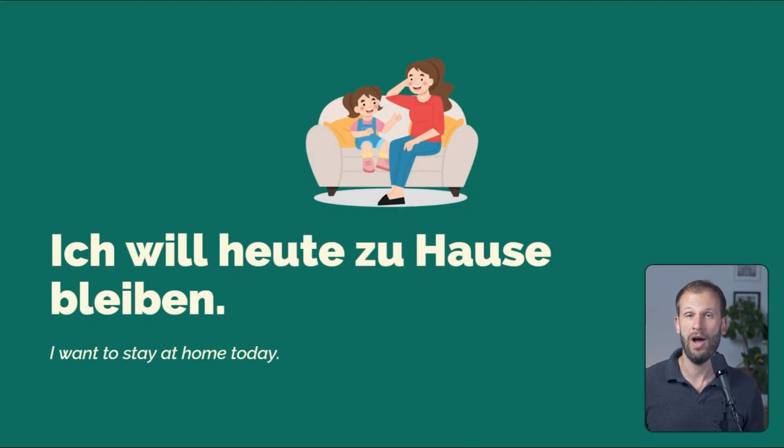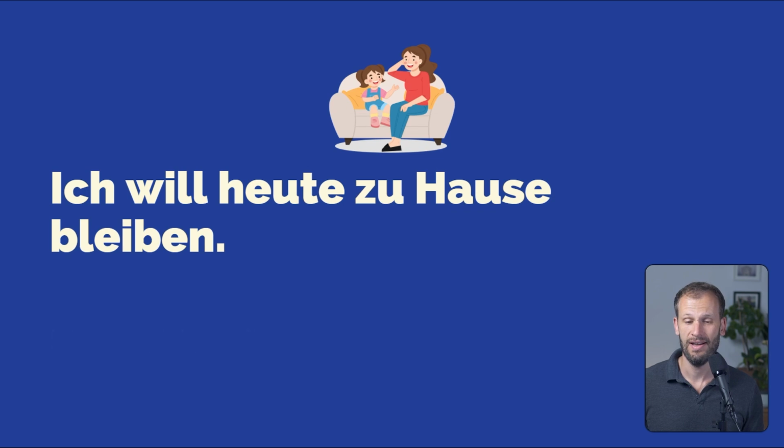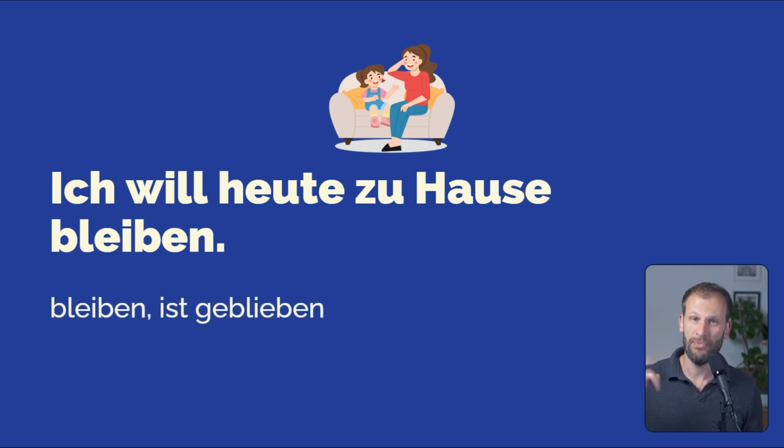Great. Ich will heute zu Hause bleiben. I want to stay at home today. So we have bleiben, to stay, to remain. How about the perfect tense here? This one is ist geblieben. Before I told you about the verbs that have EI in the infinitive, like bleiben, there is an E and then there is an I. These verbs, they mostly swap, they switch their vowel. So first the I and then the E, and then they end in an N. 90% of them. Bleiben ist geblieben. Schreien, to shout, to scream. Schreien, hat geschrien. Schreiben, to write, hat geschrieben, and so on.